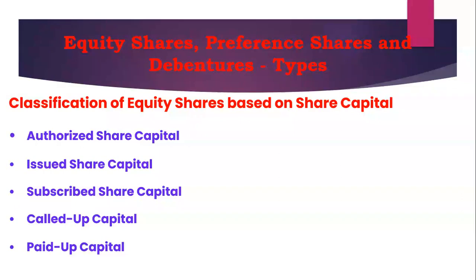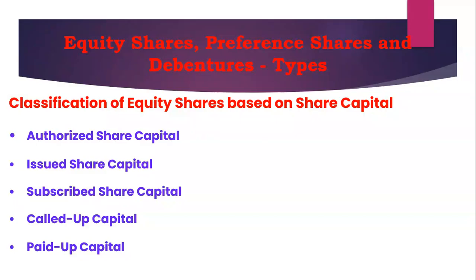I'm going to discuss the called up capital. Of course, this is the portion of subscribed capital which can be called up by the company. Then moving on to the paid up capital. This is the amount of money paid by the investors for the shares, and it is known as paid up capital. Whether an investor pays the entire amount at once or in installments, the ultimate amount is shown in the balance sheet of the company.